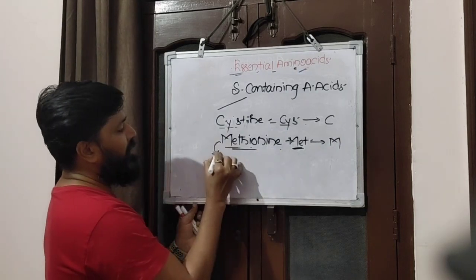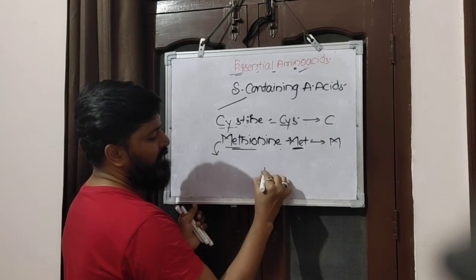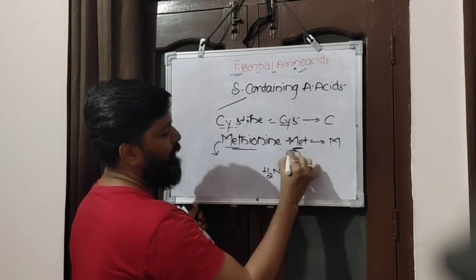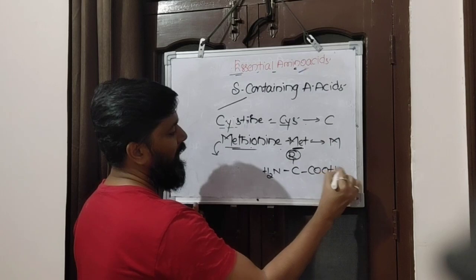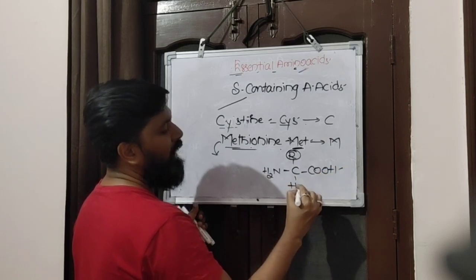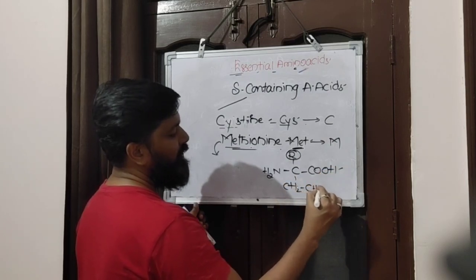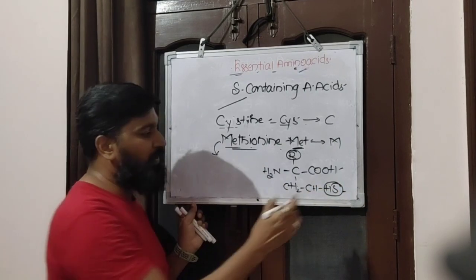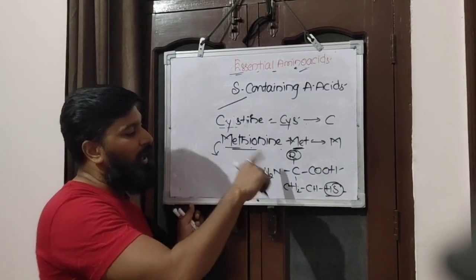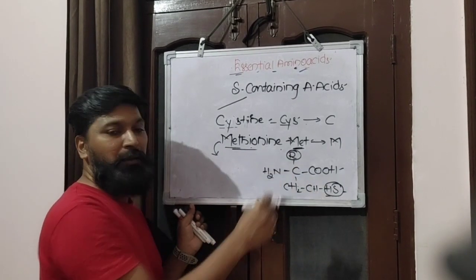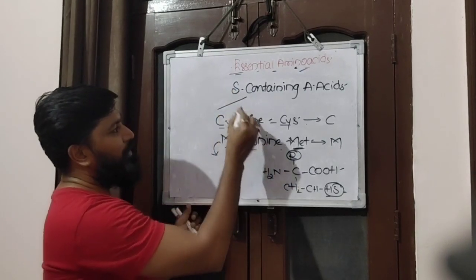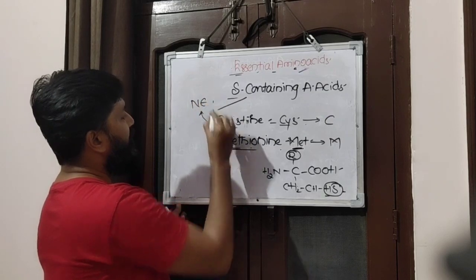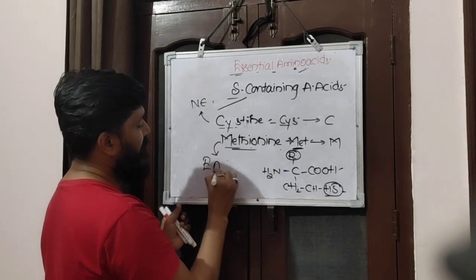So methionine is what they have. This is the amine group, just like amino acids have, and an alkyl group, and a carboxyl group, and they have hydrogen and CH2, and SH. Like this, sulfur is present with them. Sulfur containing groups are added to the hydrogen attached to the alpha carbon here. So that's why the nature becomes sulfur containing. Cysteine is non-essential, whereas methionine is an essential amino acid.